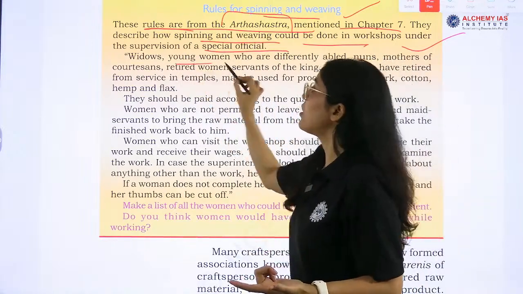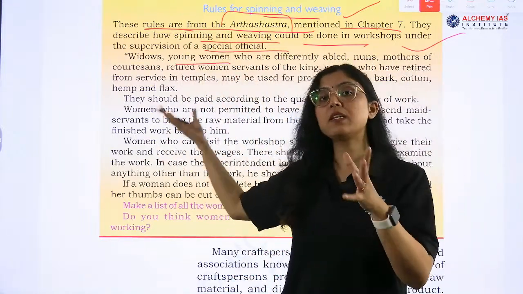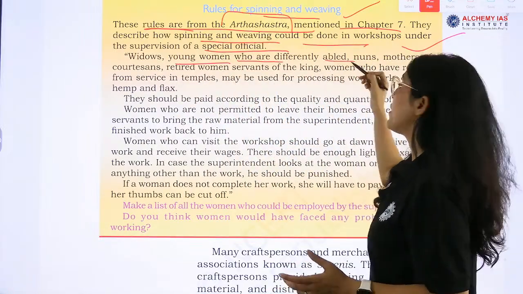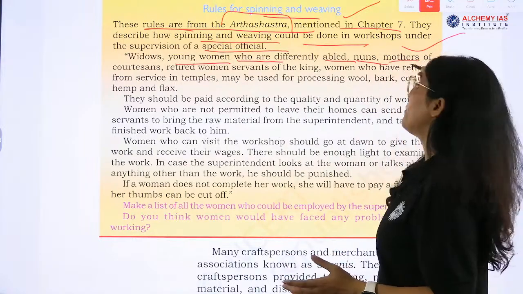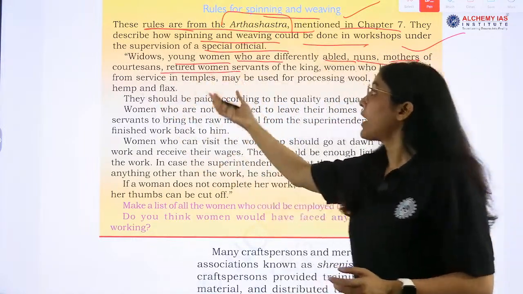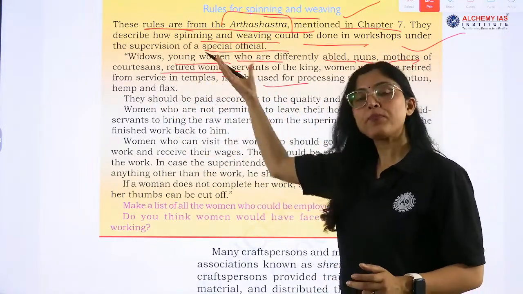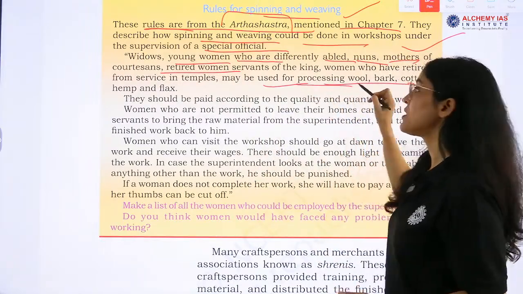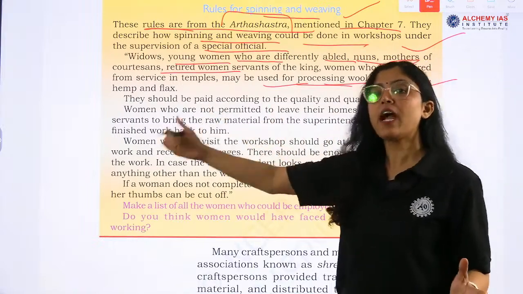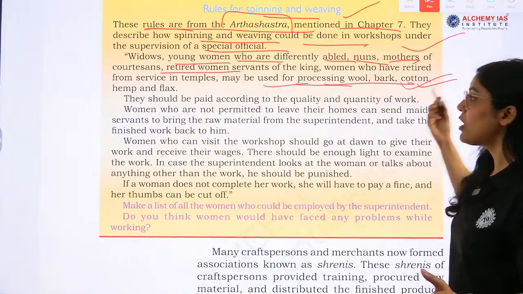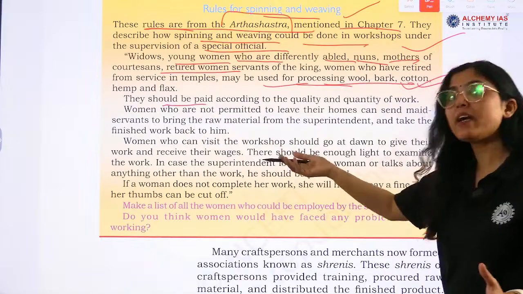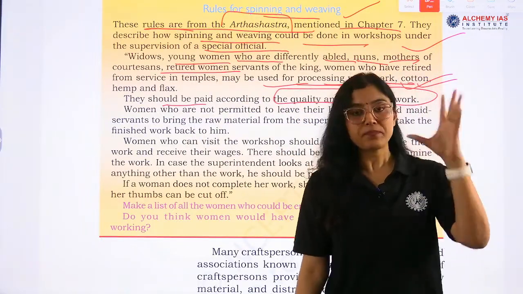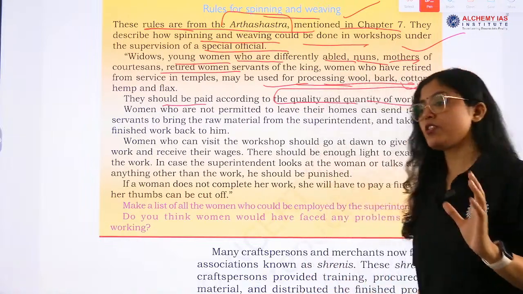And then who were the people practicing this spinning and weaving? So all the widows, young women who are differently abled, nuns, mothers, courtesans, retired women, right? People like them used to practice this profession, and may be used for processing wool. There are different activities: bark, cotton, hemp, flax. They should be paid according to the quality and quantity of work. So payment was done according to quality and quantity of work.